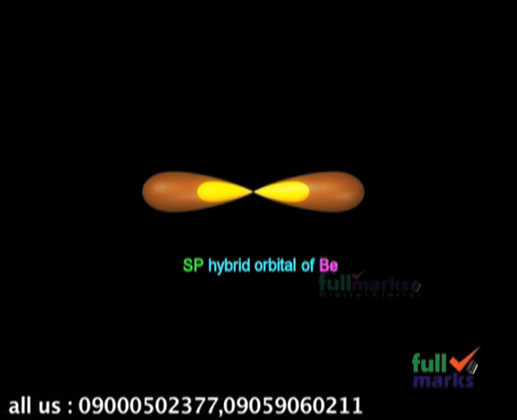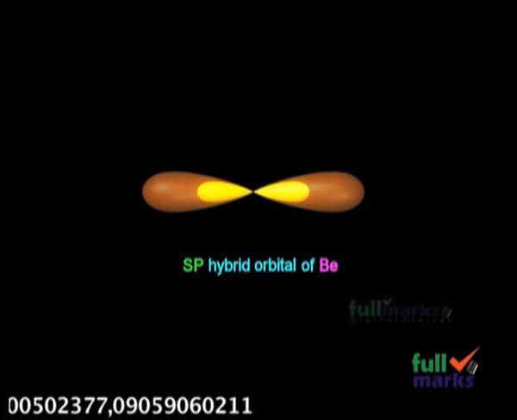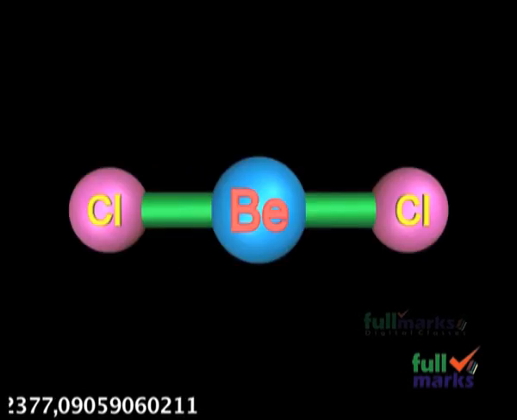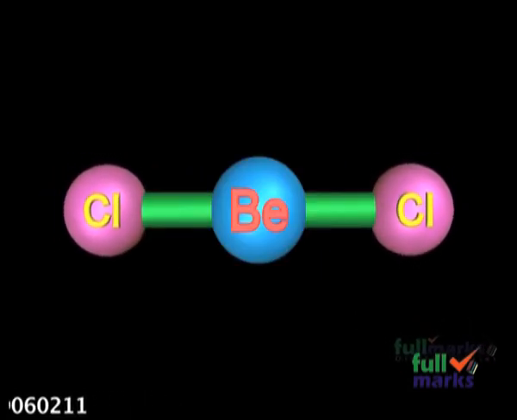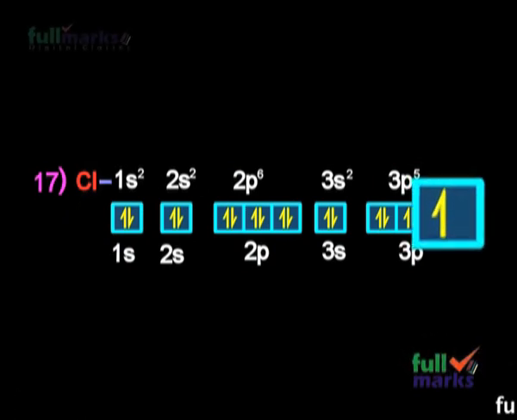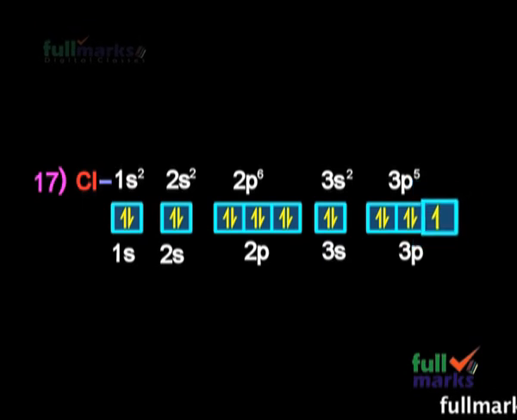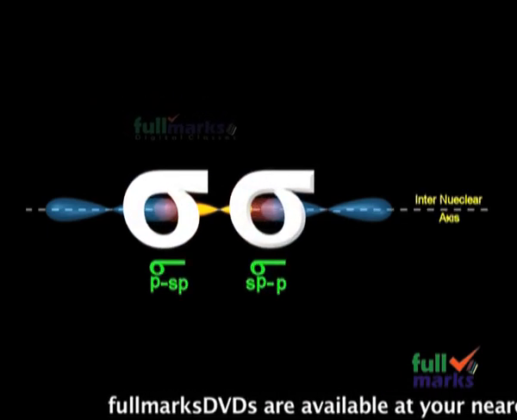As a result, in beryllium chloride molecule, the central atom beryllium undergoes sp hybridization. And here you see in beryllium chloride, 2 chlorine atoms are present. As we know, each chlorine atom contains one unpaired electron in p subshell. Therefore the two p subshells of 2 chlorine atoms overlap linearly with sp hybrid orbital of beryllium and form 2 sigma sp-p bonds.